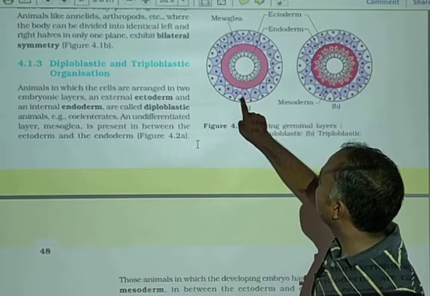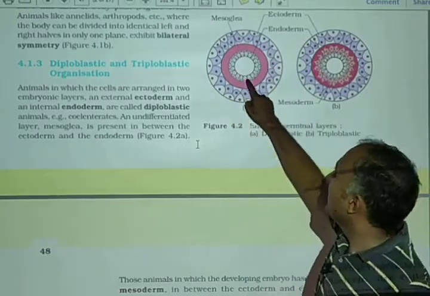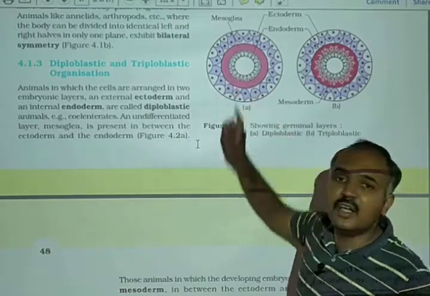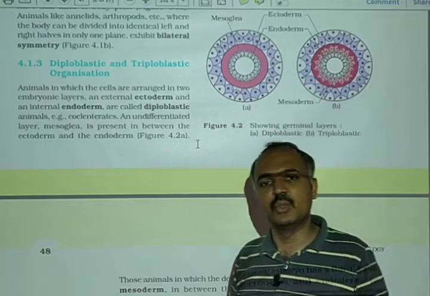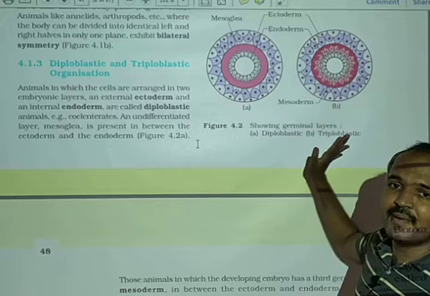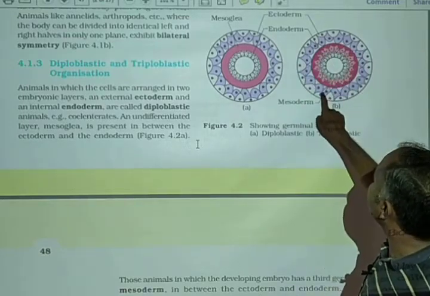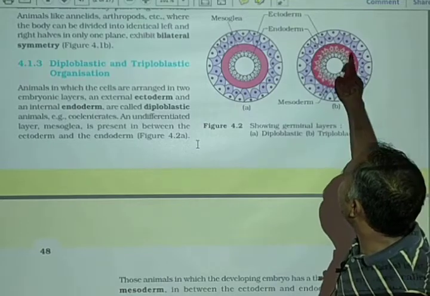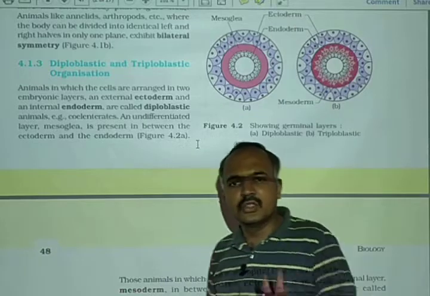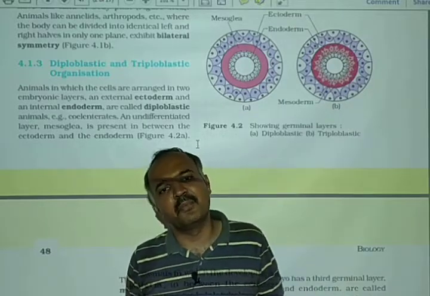Here the violet colored cells are the outermost germ layer, the black colored cells are the innermost germ layer, and between them the pink colored undifferentiated mass of cells is known as mesoglea. Okay, now let's talk about this figure. Here three germ layers are there. The outermost is ectoderm, the middle one is known as mesoderm, and the innermost is known as endoderm. So total three germ layers are there, and based on that the animal is known as a triploblastic animal.